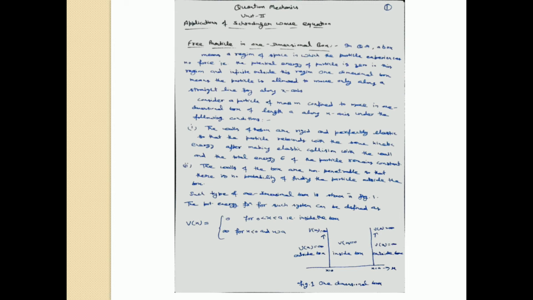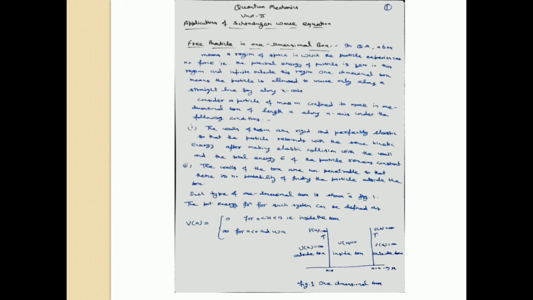The second condition is that the walls of the box are non-penetrable. That means the particle cannot penetrate through the walls of the box. That means the probability of finding the particle outside the box is 0. Such a one-dimensional box is shown in figure 1.